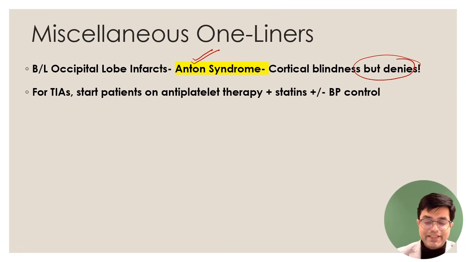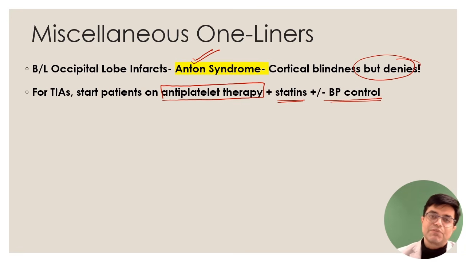For TIA, transient ischemic attack, we have done the ABCD2 scoring, but should you be starting patient on something because the risk of stroke is increased? Yes, you should start the patient on antiplatelet therapy. Along with antiplatelet therapy, most of them are having hypercholesterolemia also, so statins should be considered. And if the patient is hypertensive, BP control is plus minus.